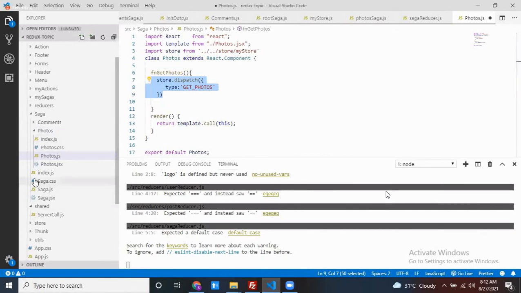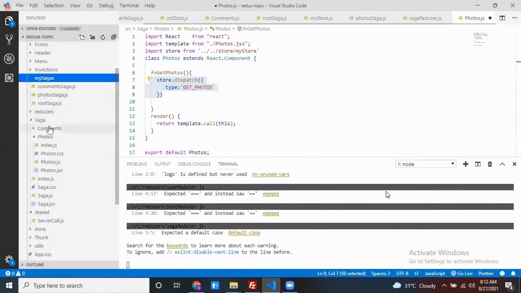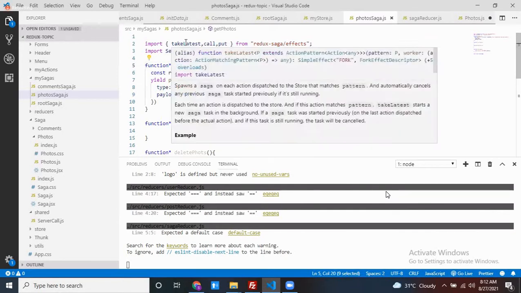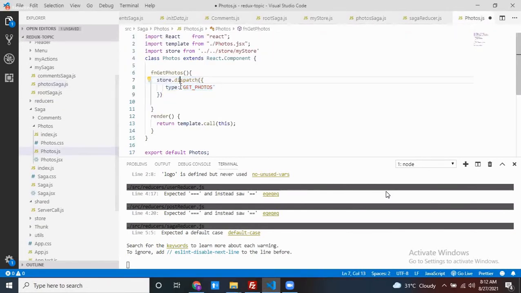If you go to my Sagas, one of the functions is get photos, and this particular method behaves like a take latest. This type is there, right? The identity is get photos. With that identity, by using the dispatch method, we can call that method.